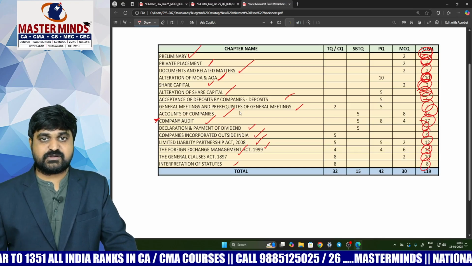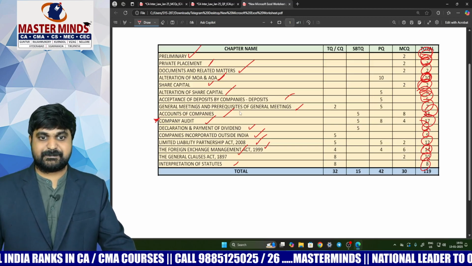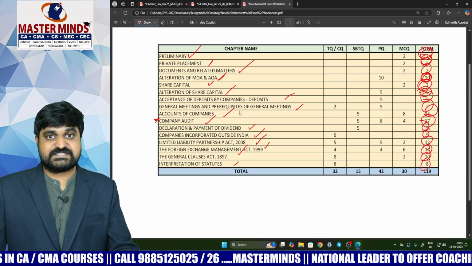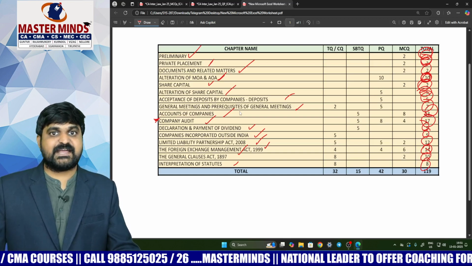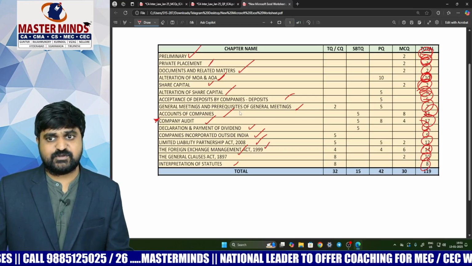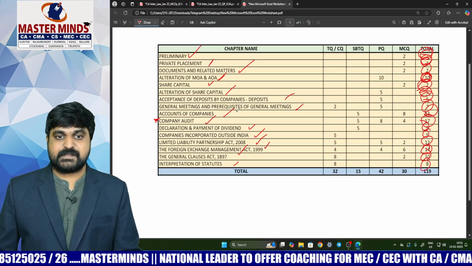Only a few chapters got excluded here, so no question is framed from those chapters. Like debentures, charges, registers and annual returns, transfer and transmission of shares. Actually, they are C category chapters only and no question got posed here, even MCQ also. Next one.